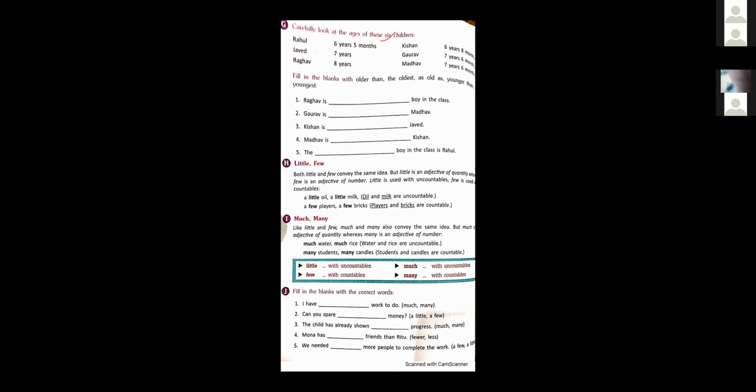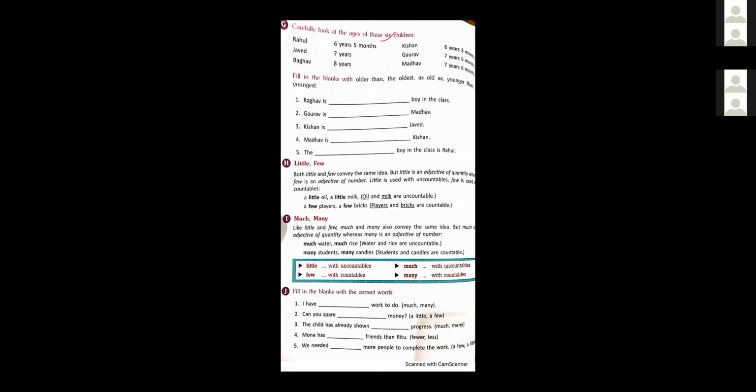J part, fill in the blank with the correct words. I have blank work to do. I have much work to do, because we can't count work. That is uncountable. Can you spare money? Again, money is uncountable. Can you spare a little money?